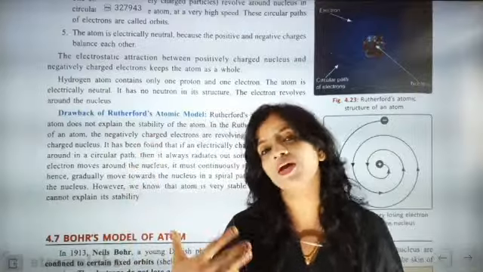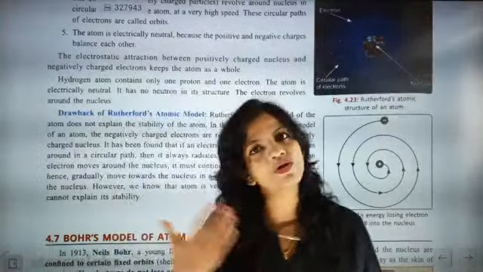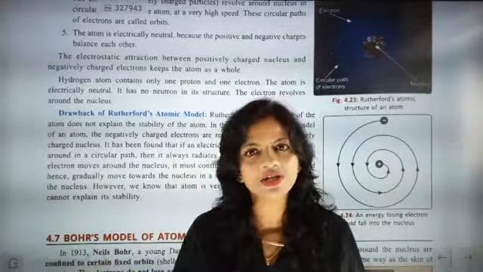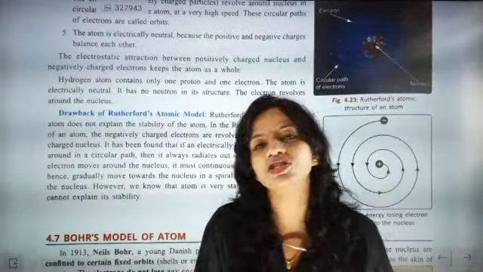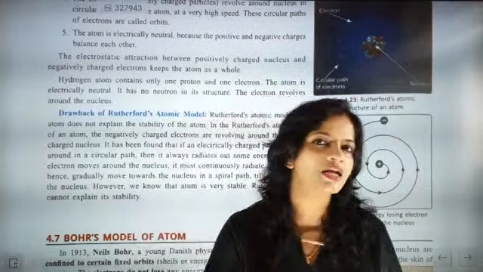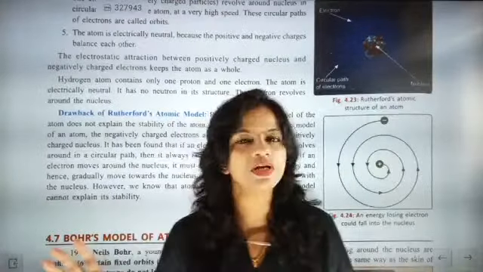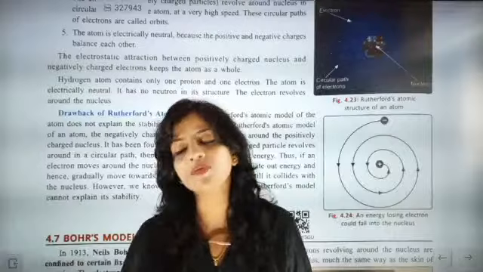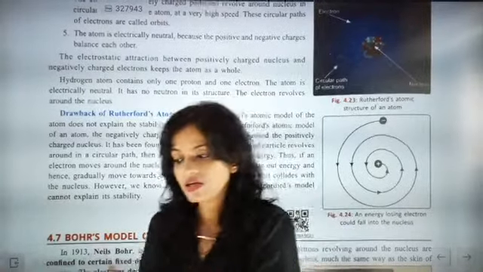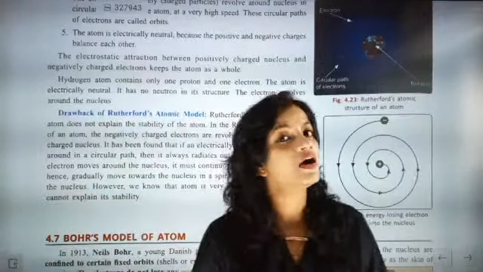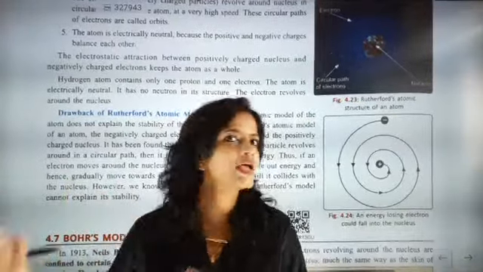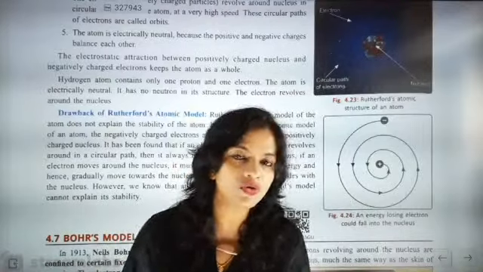In the same way, when we talk about the structure of the atom, the orbits have energy levels, and according to the energy level, the electrons are present inside them. Another important point is that when these electrons are revolving, they release energy.